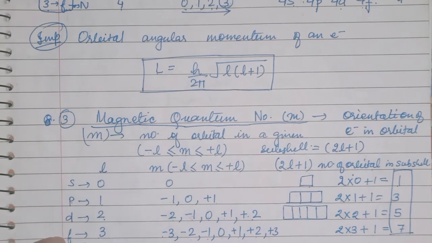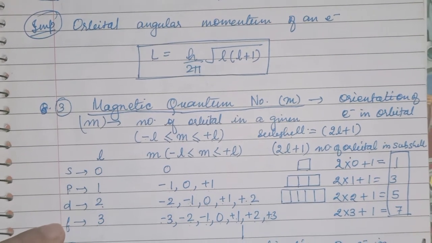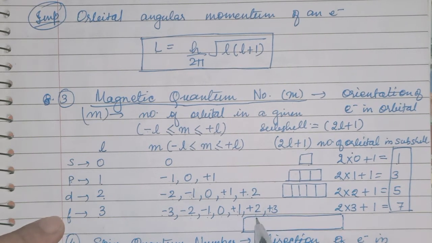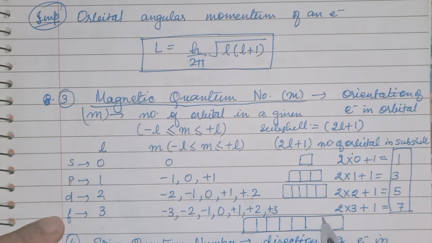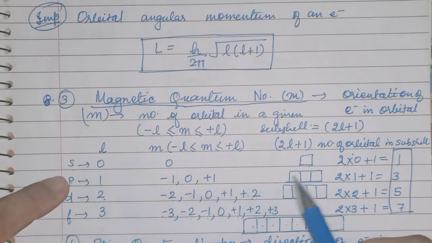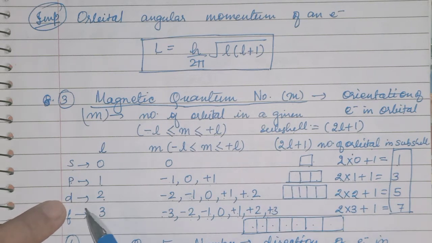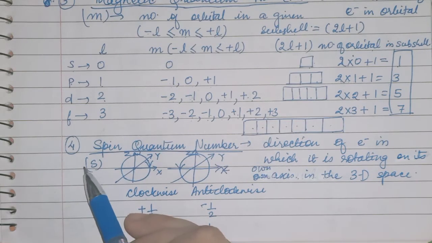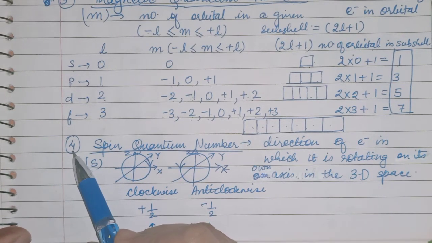Okay. For f, minus 3 to plus 3 you are coming here. So how many numbers are you getting here? 1, 2, 3, 4, 5, 6, 7. So how many boxes will you form here? 7 boxes. So this will give you the number of orbitals. For s, 1 box. For p, 3 boxes. For d, 5 boxes. And f, 7 boxes.